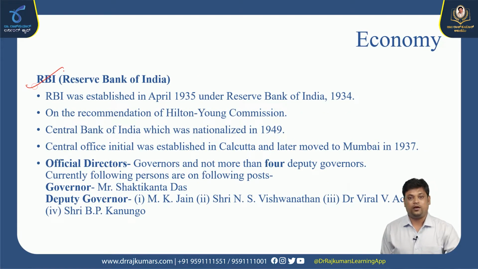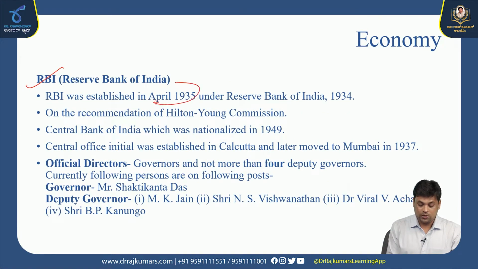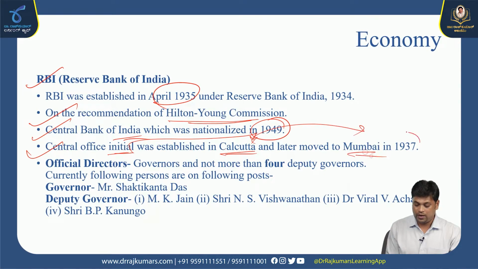RBI, a few information about RBI. RBI was established in April 1935 as per the Reserve Bank of India Act 1934, on the recommendation of the Hilton Young Commission. Hilton Young was the chairman of that particular commission. Based on his recommendation only, RBI was established. The Central Bank of India was nationalized in the year 1949, and the central office was initially established in Calcutta, later moved to Mumbai in 1937, which means headquarters. The headquarters of RBI was earlier in the Calcutta region. Later on, the permanent place for the RBI was transferred to Mumbai.